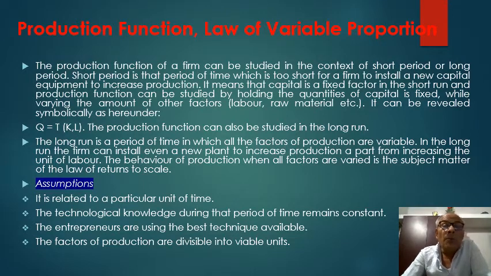The law of variable proportion has been propounded on the basis of certain assumptions. These assumptions are as follows. It is related to a particular unit of time. The technological knowledge during that period of time remains constant. The entrepreneurs are using the best technique available. The factors of production are divisible into viable units.